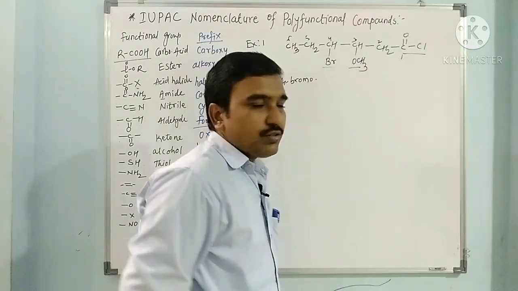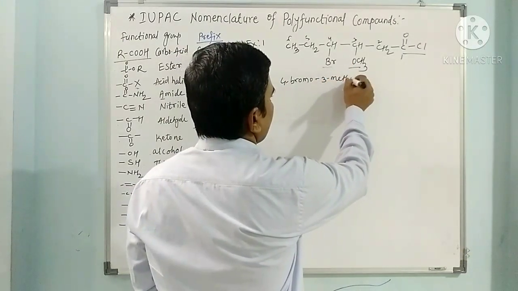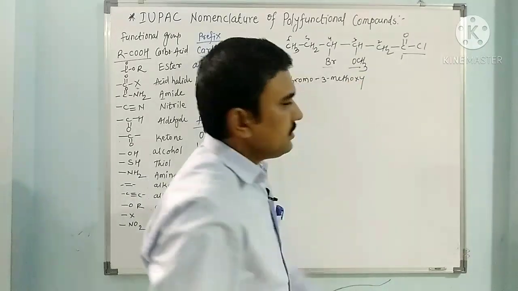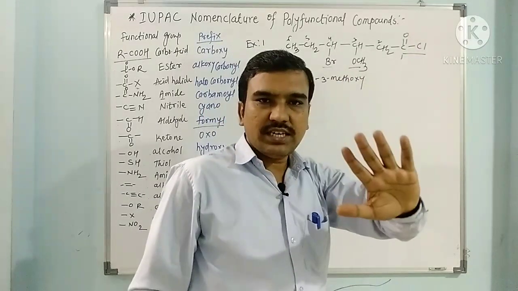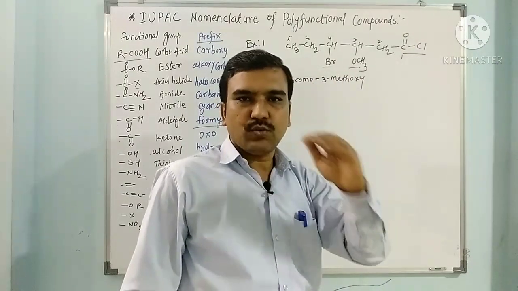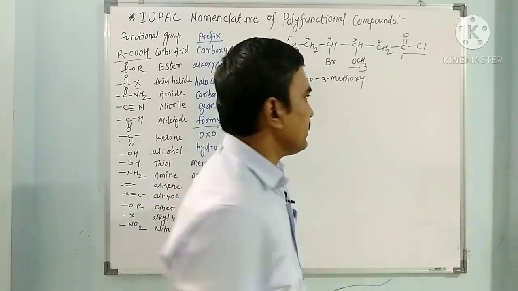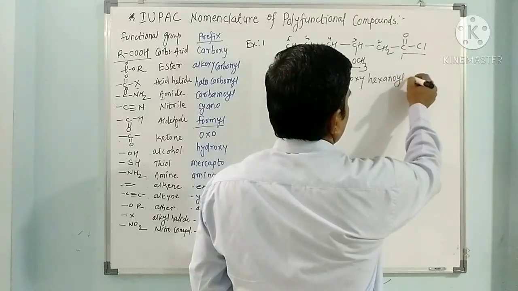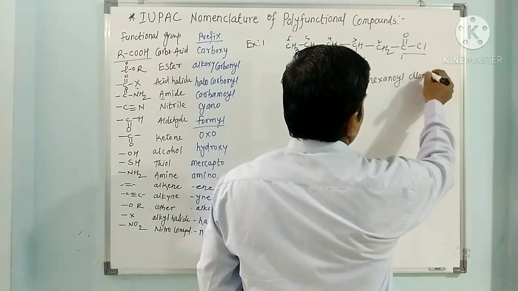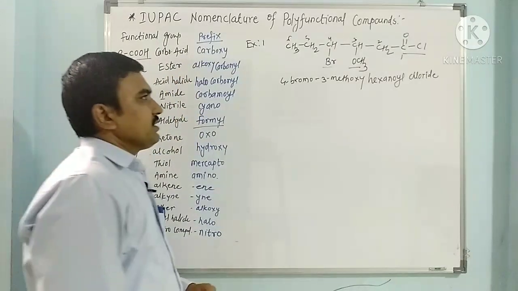Now the next is methoxy, so 3-methoxy, and the name of the compound is hexanoyl chloride. 6 carbons are there and an acid chloride, so hexanoyl chloride. In this way it is named.